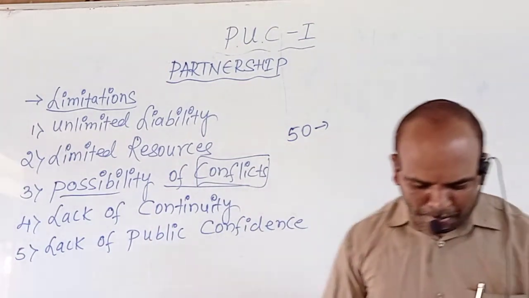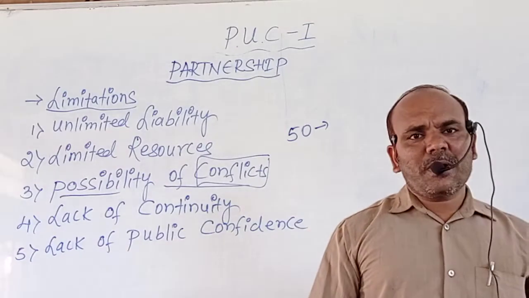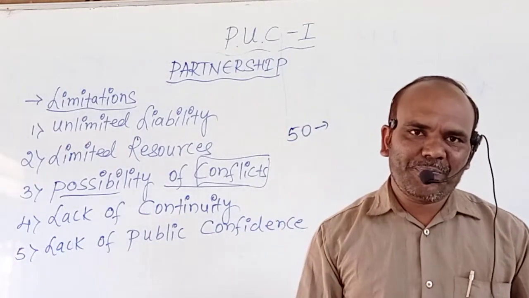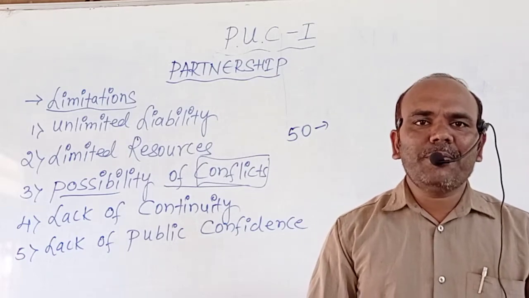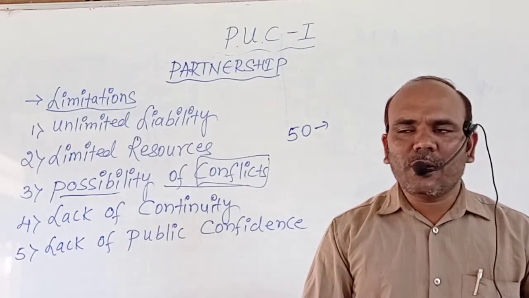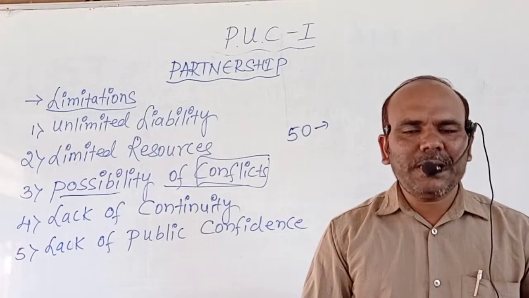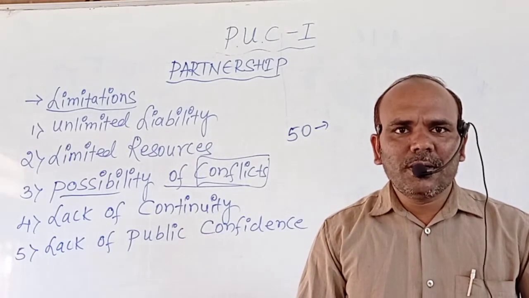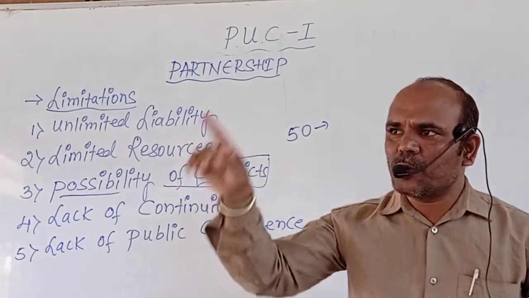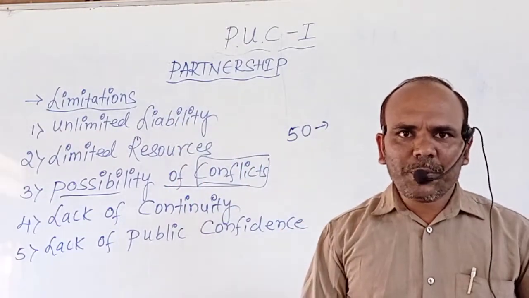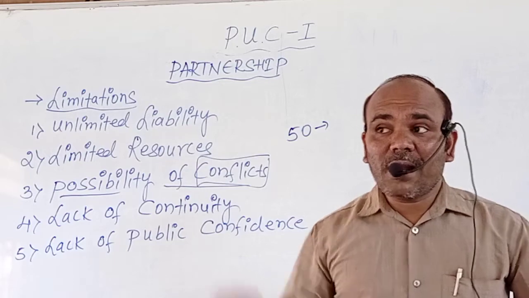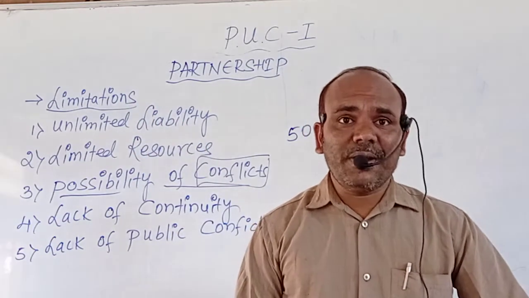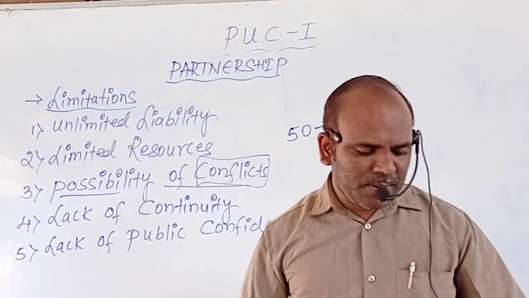Yes, obviously, a partnership comes to an end with the death, insanity, imprisonment, insolvency, bankruptcy, and retirement of any partner. That partnership business comes to an end. It means that a partnership form of business organization comes to an end only if the remaining partners do not continue.